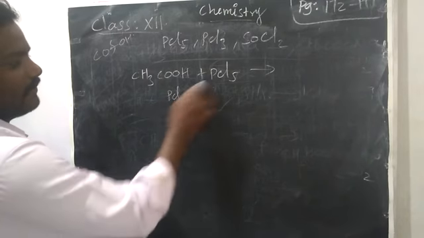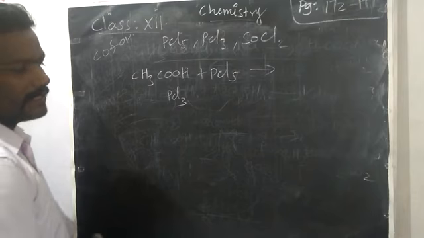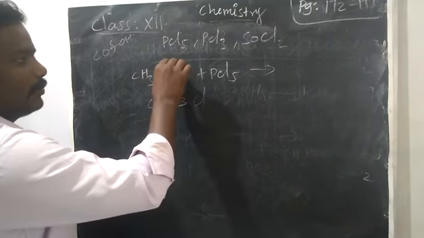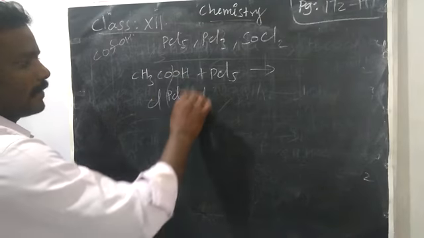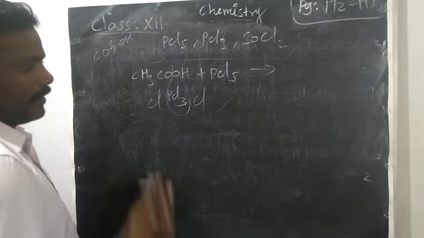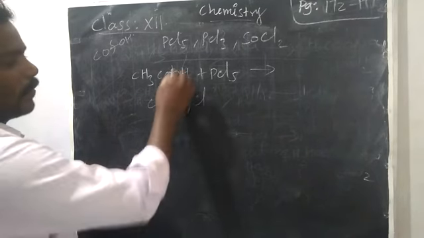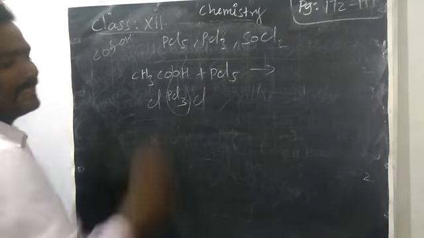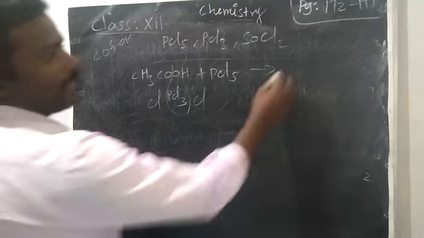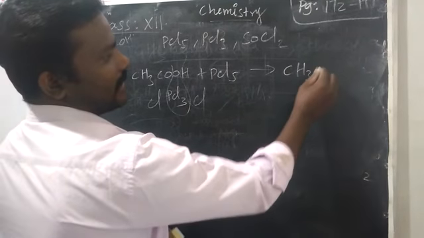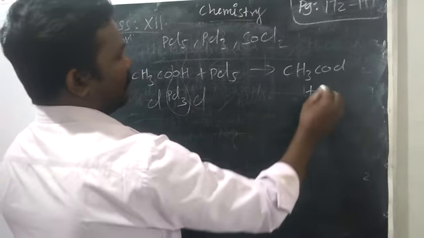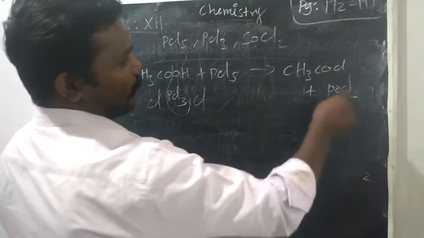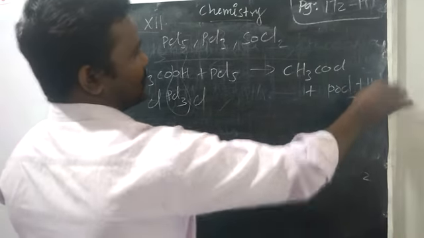You split the PCl5 into PCl3, one Cl, another Cl. Always put a negative sign on the oxygen. POCl3 will go, HCl will go. In the place of OH we can add Cl. So what is the product? Acetyl chloride CH3COCl plus phosphorus oxide trichloride and then HCl.